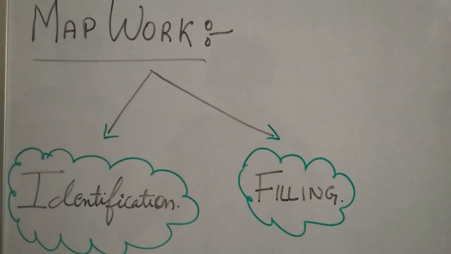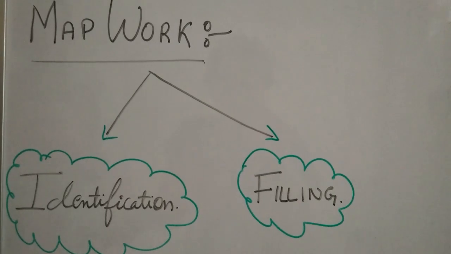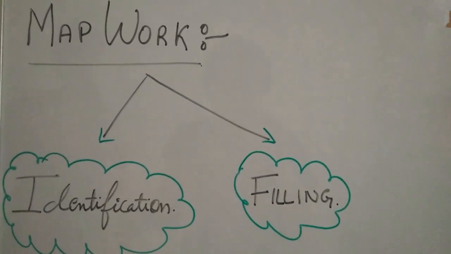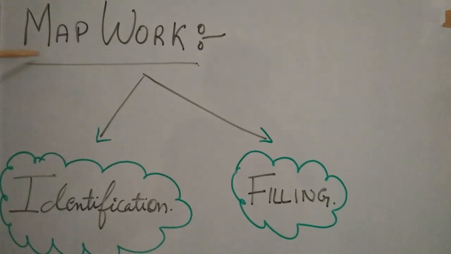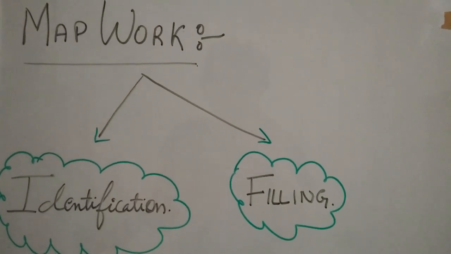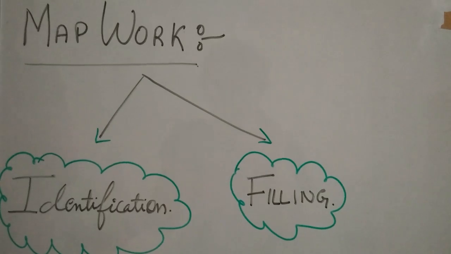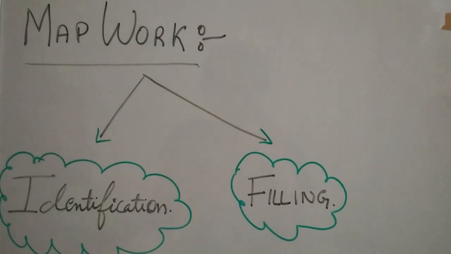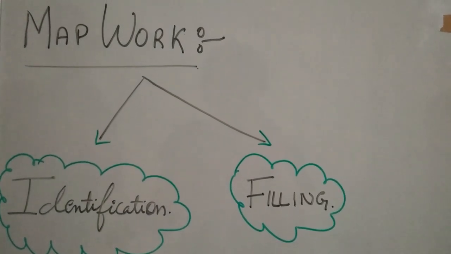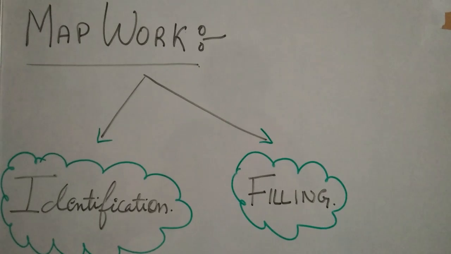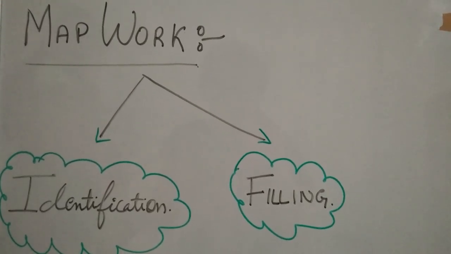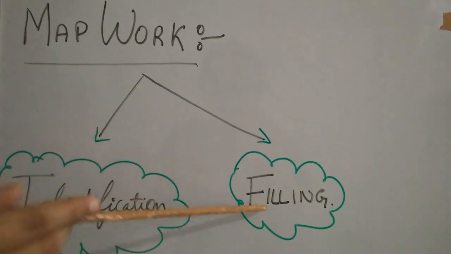This is very important to understand before we get into the map work, that in your exam you get two types of questions from the map work. Either you will be asked to identify the marked places in the map, or you will be asked to fill in the map. By this I mean, either some places will be marked and you have to find out which place it is, or you will be given the place and you have to fill it in.